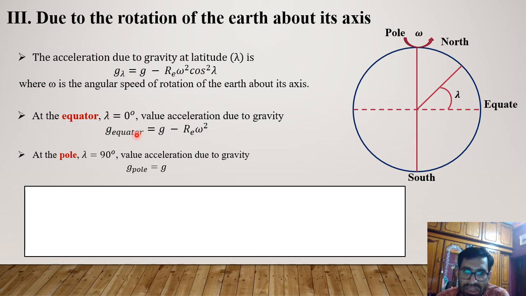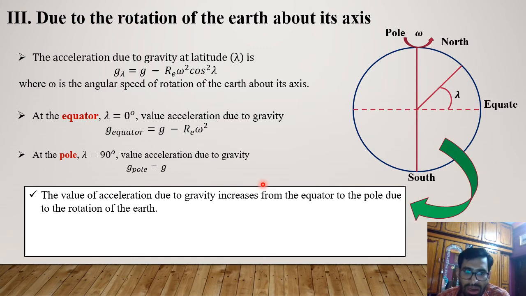So at the equator, g equator will be g minus Re omega square, radius of earth and angular speed of the rotation of the earth, and g pole, the acceleration due to gravity, will be equal to g. So at the pole the acceleration due to gravity is higher than at the equator of the earth. So what we have learned here: the value of acceleration due to gravity increases from equator to the pole due to the rotation of earth.